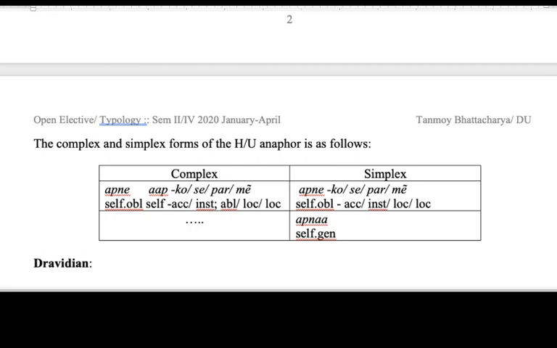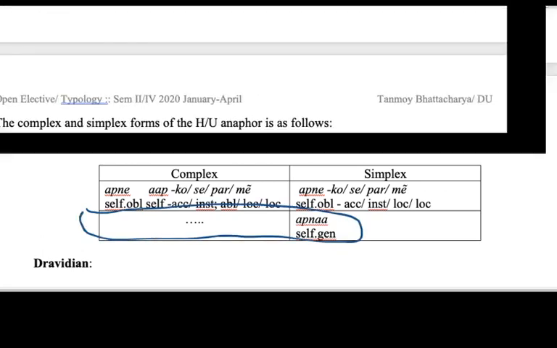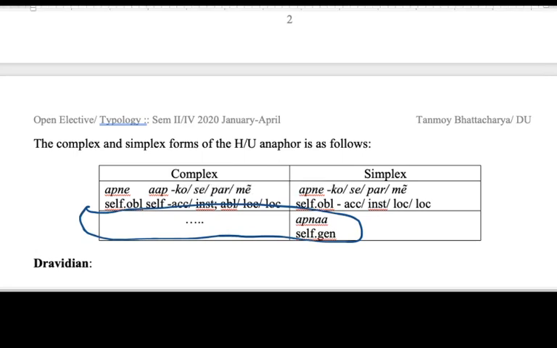Furthermore, we have this possessive anaphor or possessive reflexive, as was pointed out earlier, apna, which is self and genitive. Okay, so here, if we look at this part of the table, this apna does not have a complex form, and apna here is glossed as self and genitive. This probably is also another clue for solving the puzzle which was pointed out in discussion point number 2.